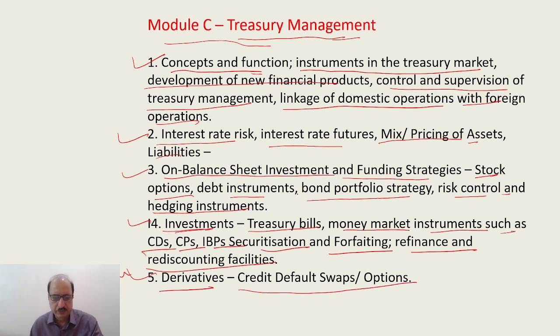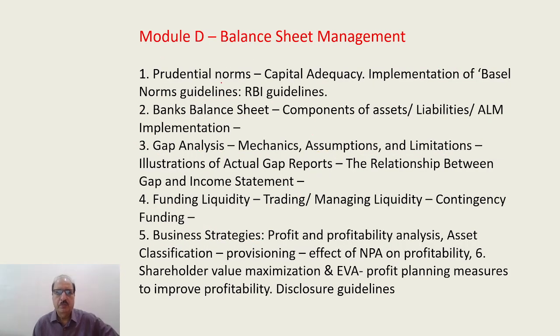Okay, thank you. So let's go to Module D. Module D, balance sheet management. Number 1, prudential norms. Everybody knows about it. Over that, capital adequacy, implementation of Basel norms guidelines, RBI guidelines. And number two, bank balance sheet. Bank balance sheet, component of assets liability, ALM implementation.